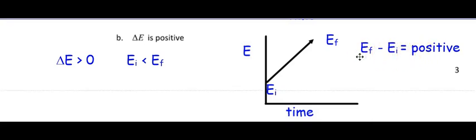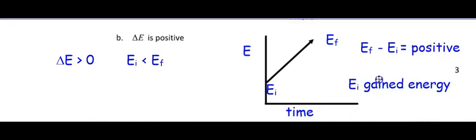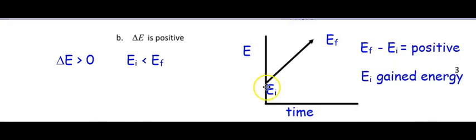Well, how did the final get to be such a high number? All right, why is this higher than where I began? Well, because your system gained energy. How did it go from here to up here? You gained energy. So if I want to roll a ball up a hill, how does the ball get up the hill? I have to give it energy to go up the hill. So if it starts lower, I gain energy to get it higher, okay?